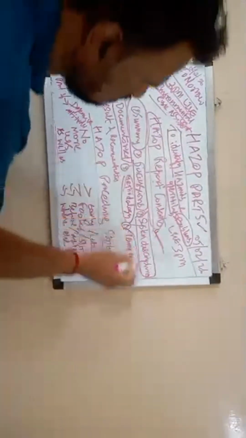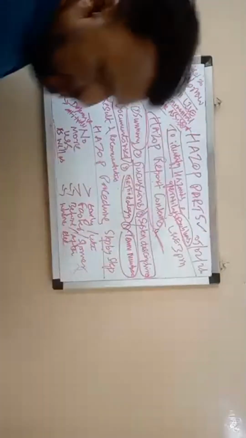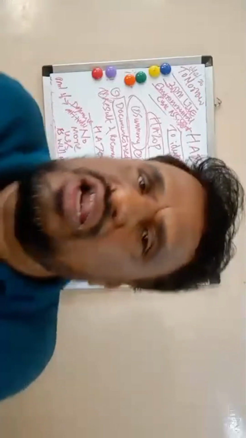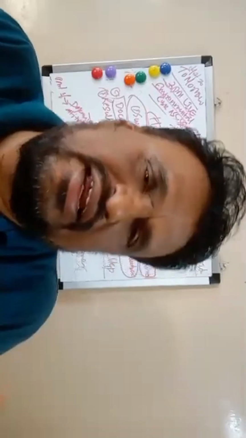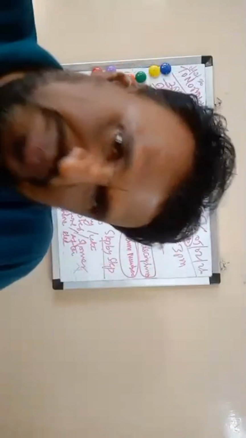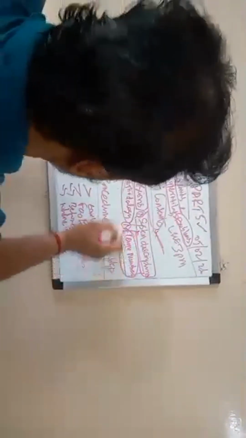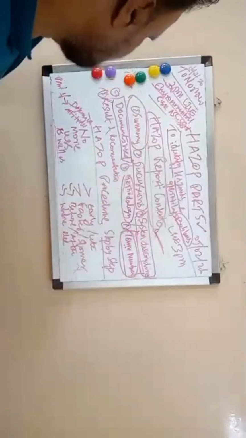Then team members. The report mentions the team members: the HAZOP team leader, project engineer, instrumentation engineer, electrical engineer, safety engineer, operational maintenance specialist, and the HAZOP secretary. All these people constitute the team.